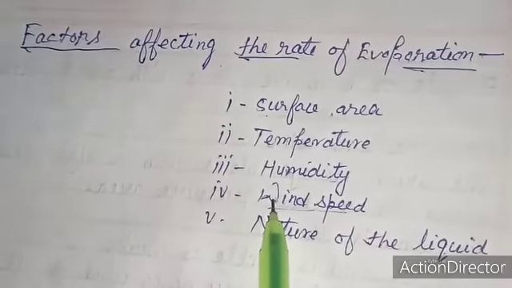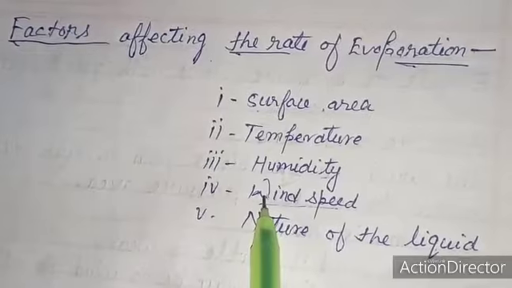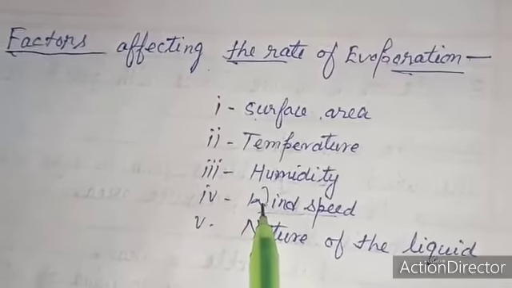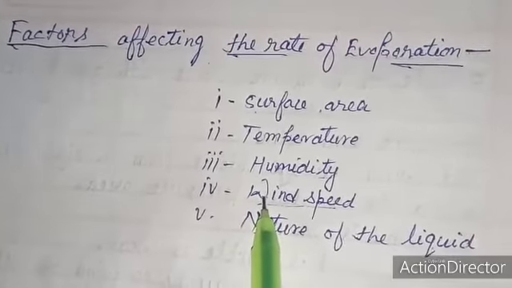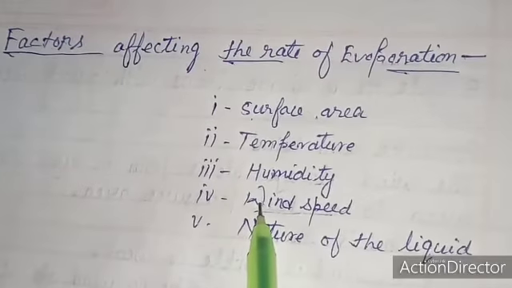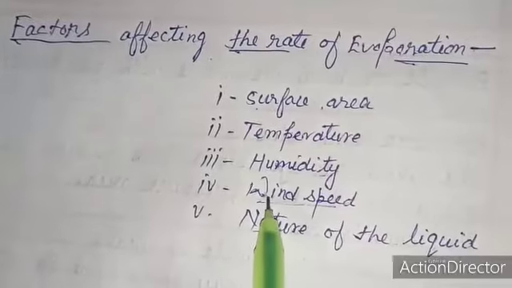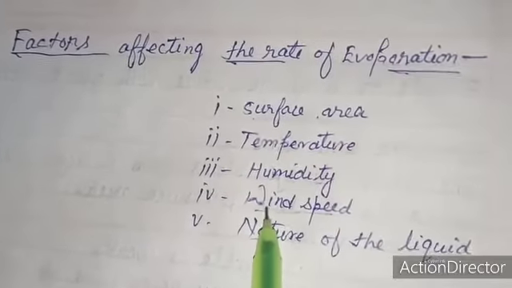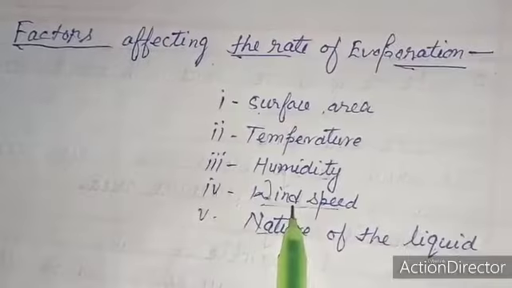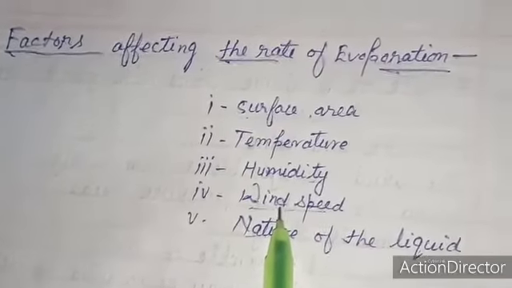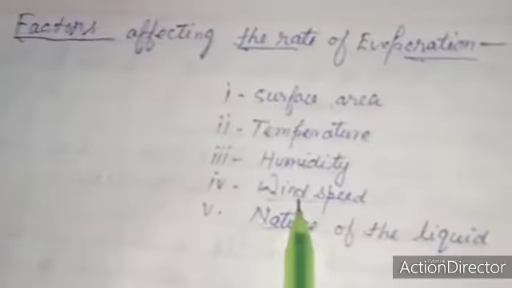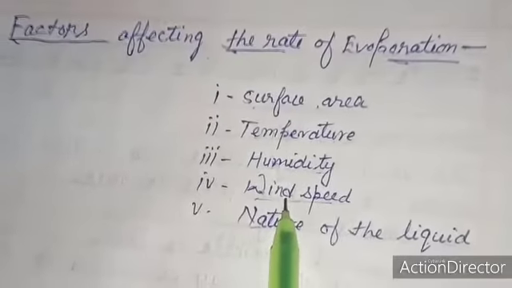With high speed wind, the water molecules move away faster, resulting in a decrease in the amount of water vapor in the surroundings. This accelerates the process of evaporation. In this way, the rate of evaporation depends on wind speed. High wind speed means the rate of evaporation increases.